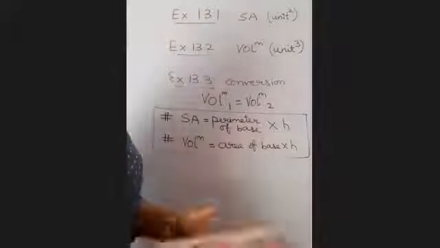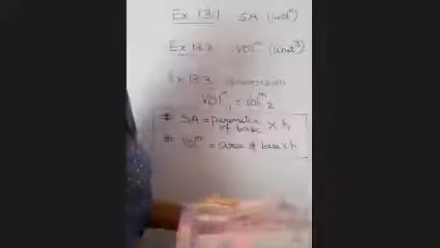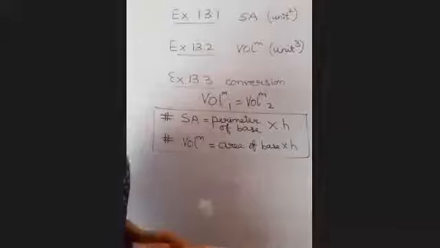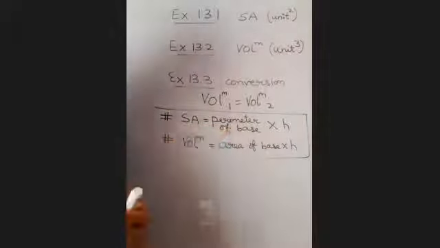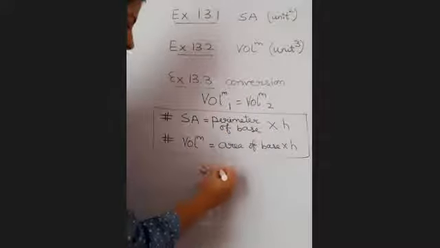Now what is the base of this cuboid? Cuboid का base किस shape में होता है बेटा? Rectangle. And what is the perimeter of rectangle? 2 into (L plus B).